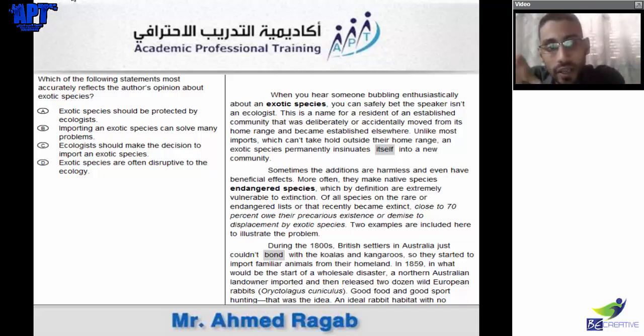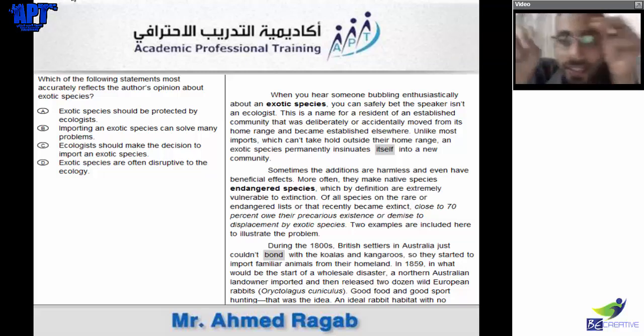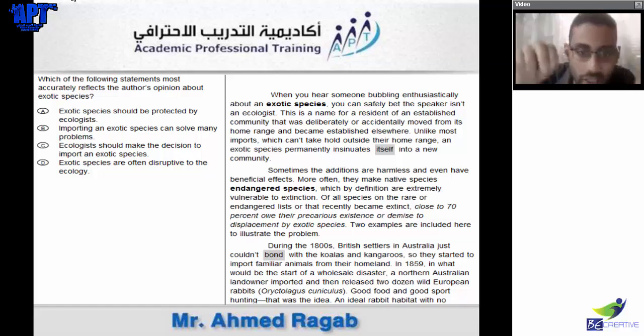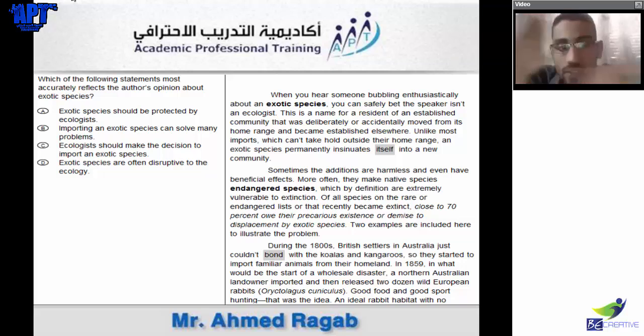Now, here in the question, he said he's not an ecologist, but he didn't imply that the ecologist should actually try to protect them. So that's wrong. Now, importing exotic species can solve many problems. He didn't say that. Also, ecologists should make decisions to import an exotic species. He didn't talk about this.